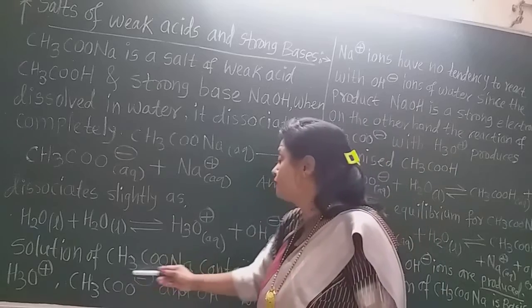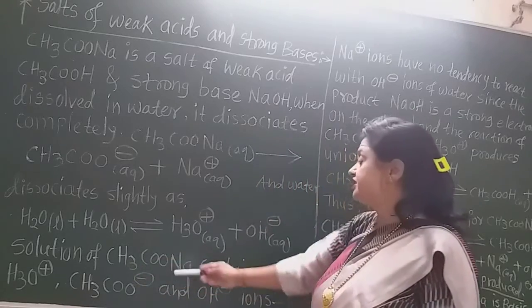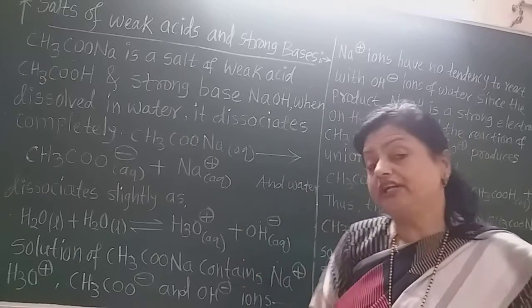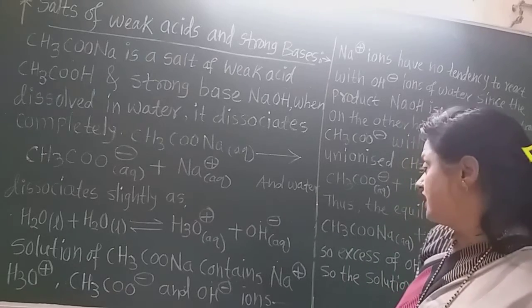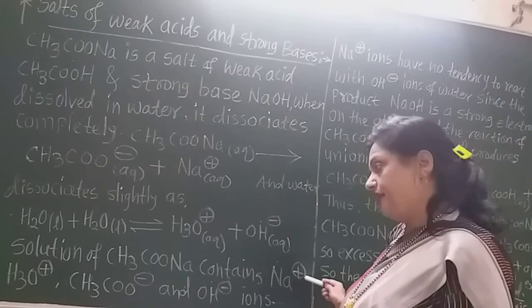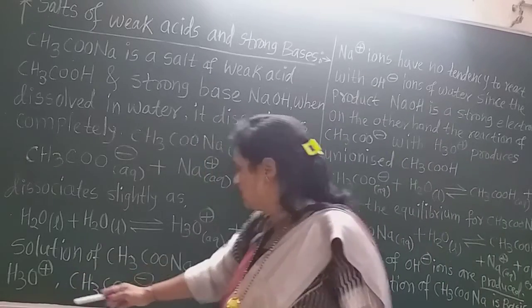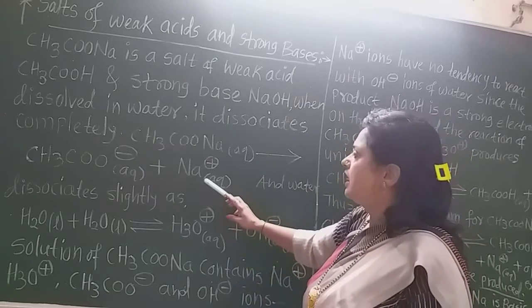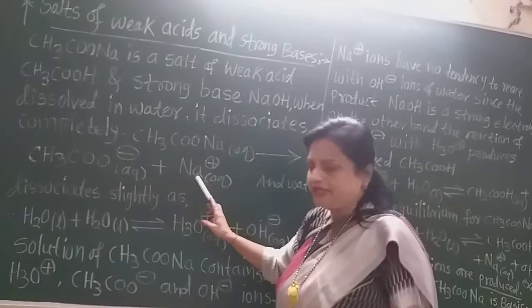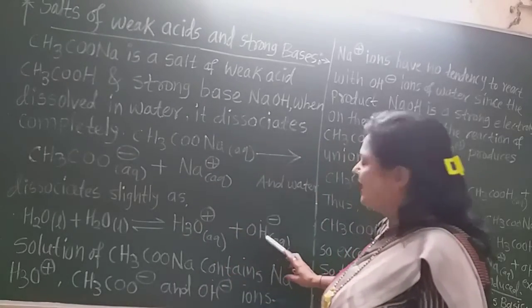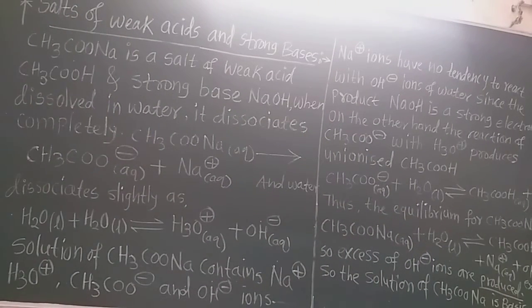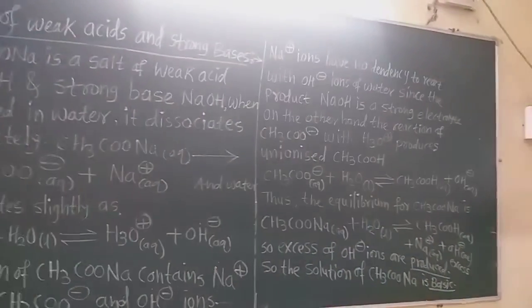Now the solution of sodium acetate, CH3COONa, contains which types of ions if it dissociates in water? There are 4 types of ions: Na plus, H3O plus, CH3COO minus and OH minus. See these ions: acetate ion, sodium ion, hydronium ion and hydroxyl ion. 4 types of ions will be there in the water, as shown on the blackboard.